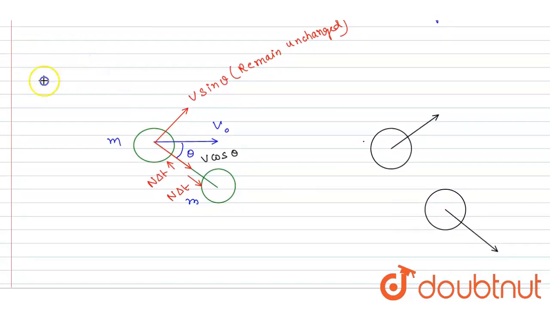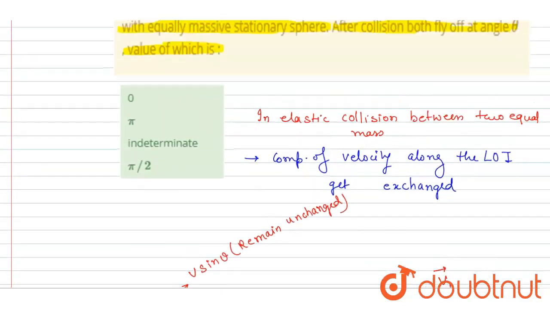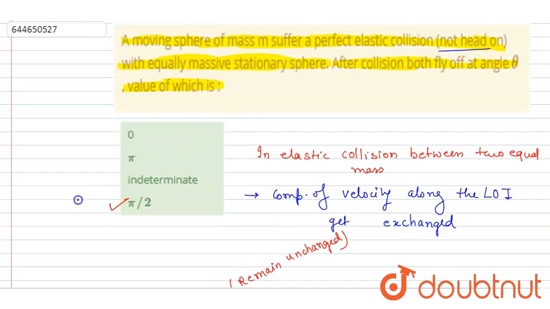And if you see the center to center joining line, the velocities are making an angle of 90 degrees, because this angle is 90 minus theta and this angle is theta. So the angle between the v1 vector and the v2 vector is 90 degrees. Right? Now you can answer the question here. So here D will be the correct option.